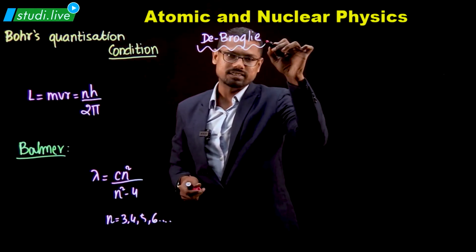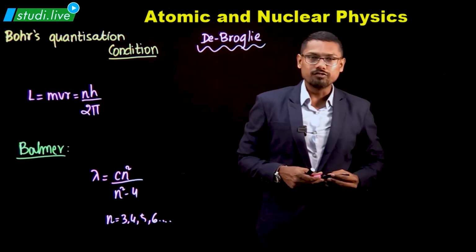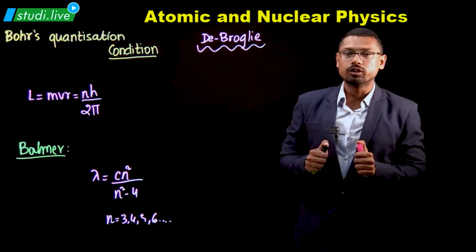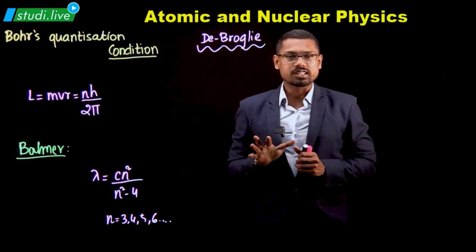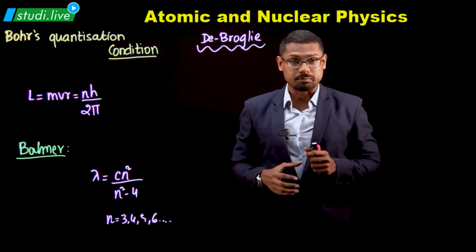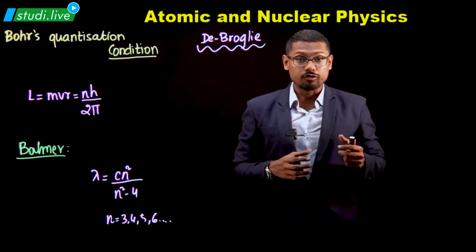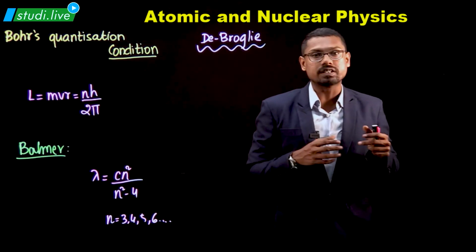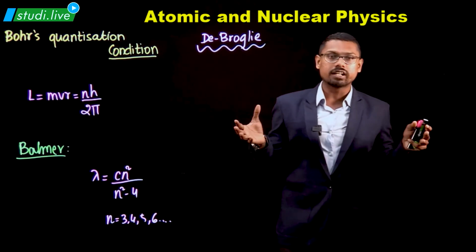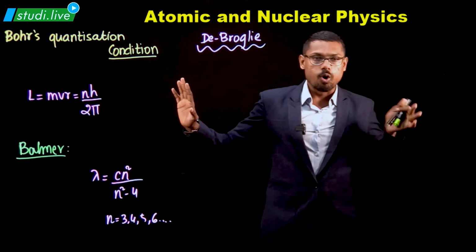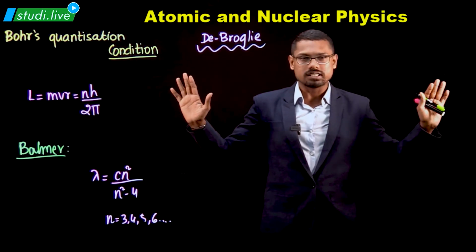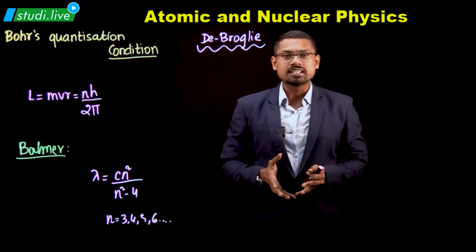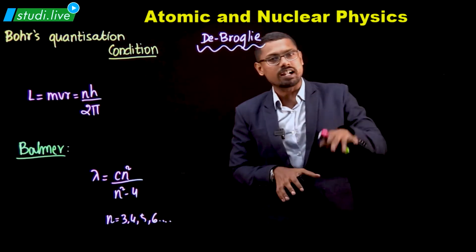There was another man by the name de Broglie, the smartest person according to me. I'm just being sarcastic, but he was someone who did his work on a very smart basis. What did he say? He said that everything in this nature loves symmetry. In the era when everyone is confused about waves and particles, people assume that everything in this nature is either a wave or a particle. De Broglie said, why make them two parts? Just combine them. Everything in this nature is both a wave and a particle.